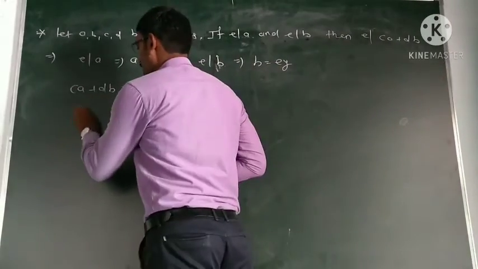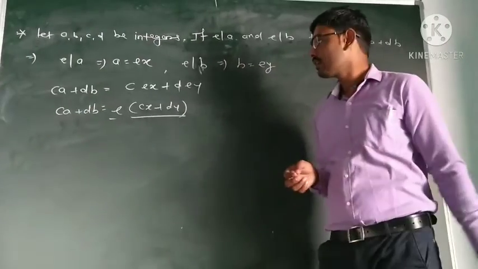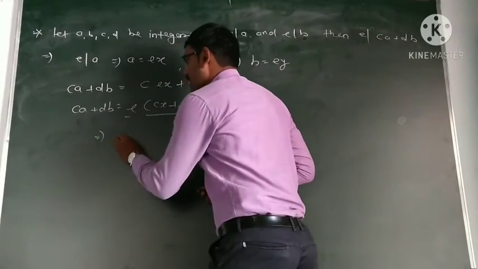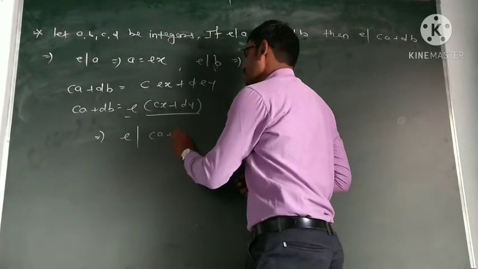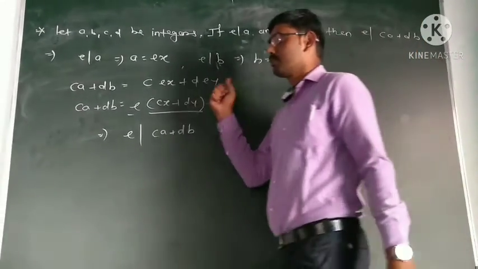This implies CA plus DB is equal to E into some integer, so by definition E divides CA plus DB. This is the proof.